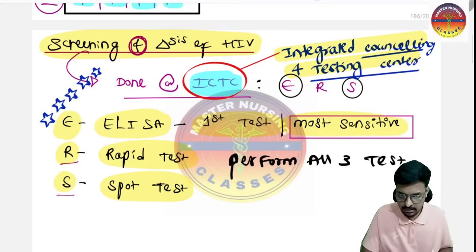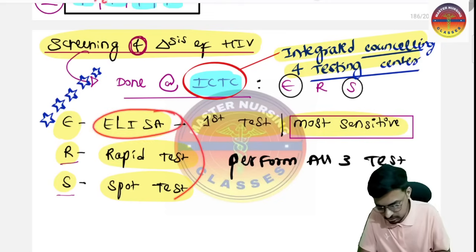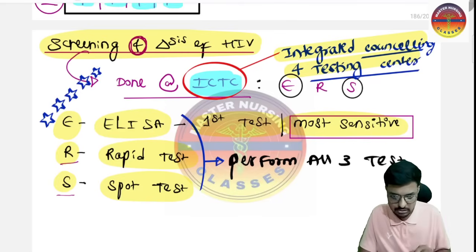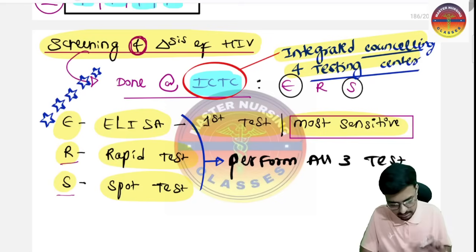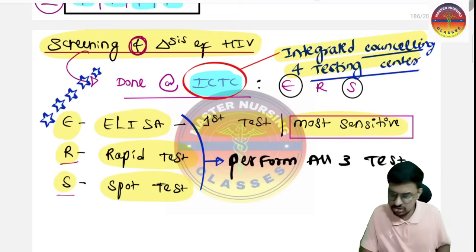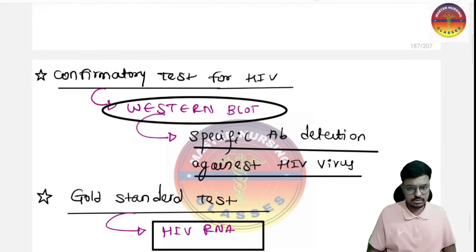This is important. Sir, whether we are going to perform only ELISA or all three? Please do remember, in the ICTC center, when the patient comes, we are going to perform all three tests: rapid also, spot also, ELISA also. Among these three, which is the best, which is the most sensitive, which is the first? ELISA is the first, ELISA is the most sensitive, and ELISA is the best we are going to perform here. And other than this one, these questions will also come in your exam as the maximum questions.